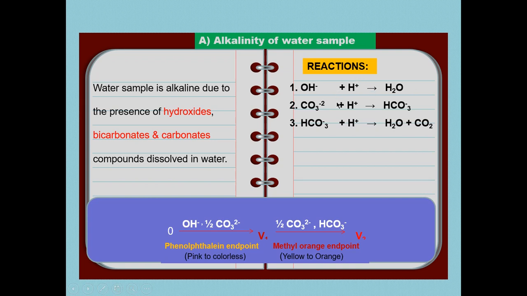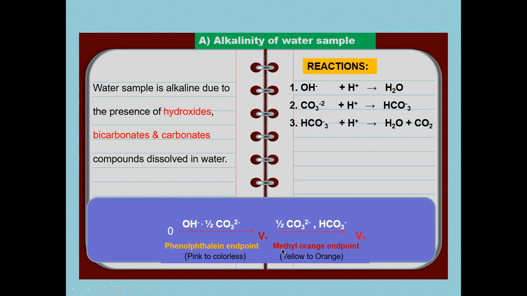So we have to titrate that water with the acid. Just imagine, in your first reading you are adding acid from the burette, and in the conical flask you have taken a water sample. It may contain hydroxide, carbonate or bicarbonate, we don't know.